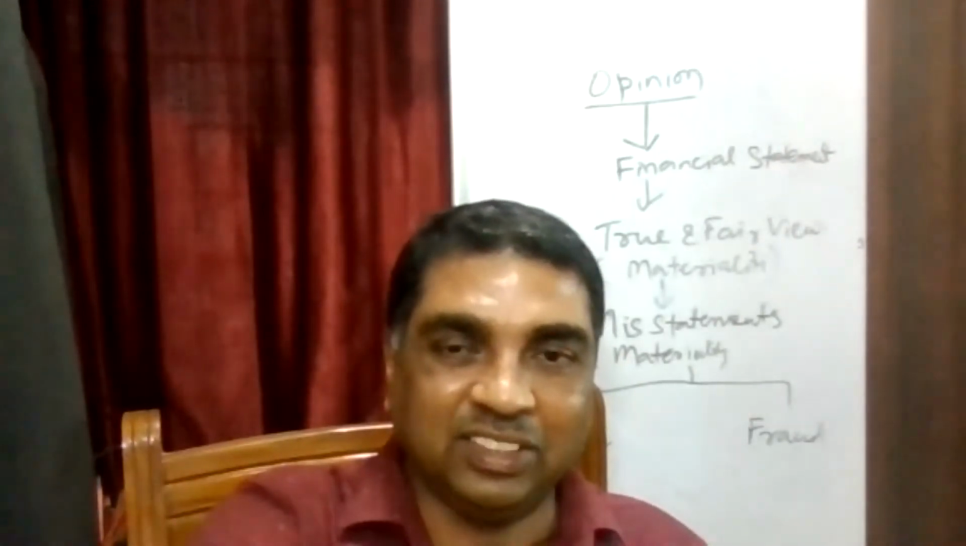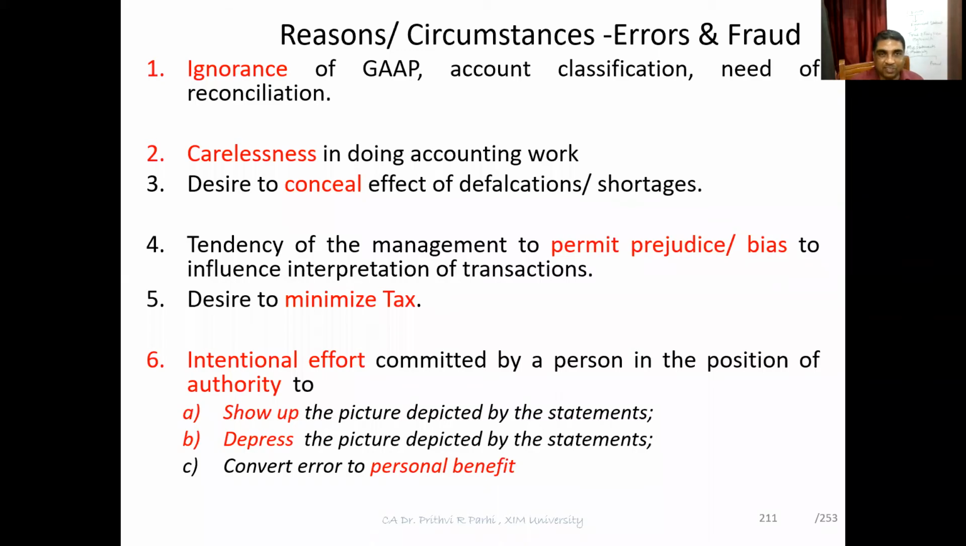Now let us see these circumstances. Let me show you this slide. First of all, ignorance of generally accepted accounting principles, account classification, and need of reconciliation. Sometimes we find the client is not aware of the accounting, so that may lead to mistakes. Let us say the entity doesn't know how to value closing stock or inventory, or how to provide depreciation. The manner has not been understood properly. Then this ignorance will lead to a misstatement. There can be error.